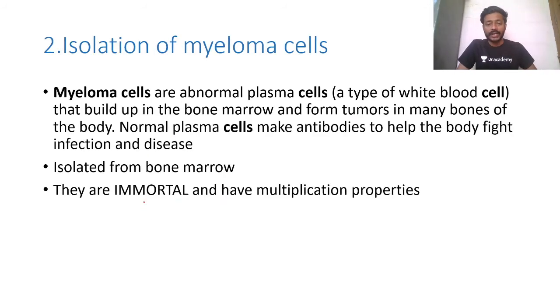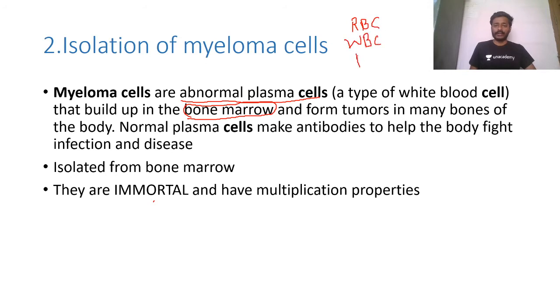Okay, next, isolation of myeloma cell. Now see, the first point to remember: these myeloma cells are nothing but abnormal plasma cells which are present in bone marrow. Here, remember one more point: RBCs, WBCs and platelets are all produced in bone marrow.